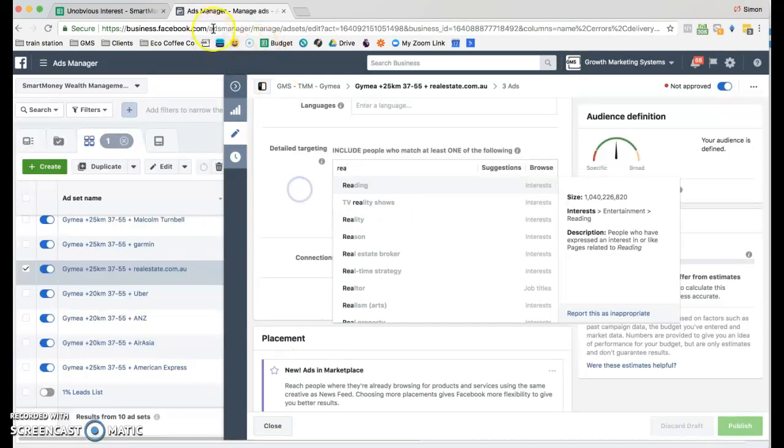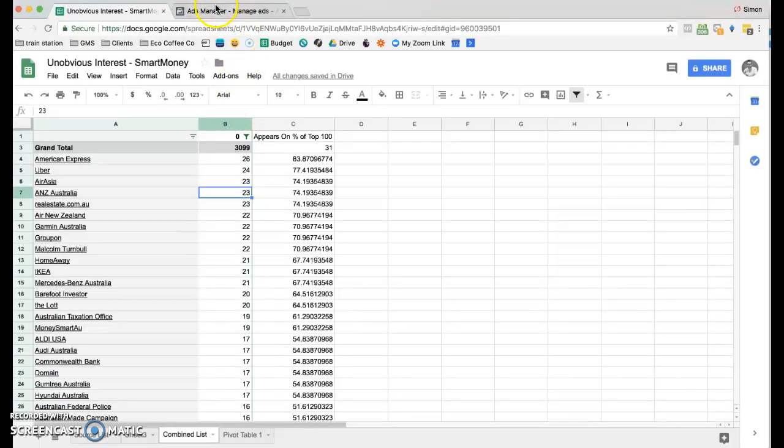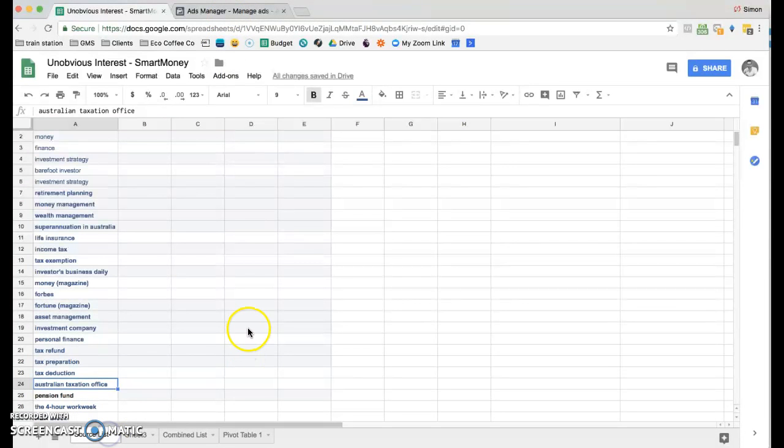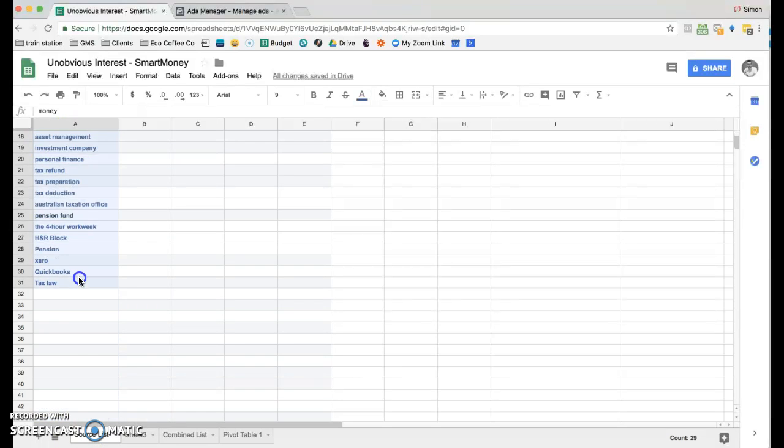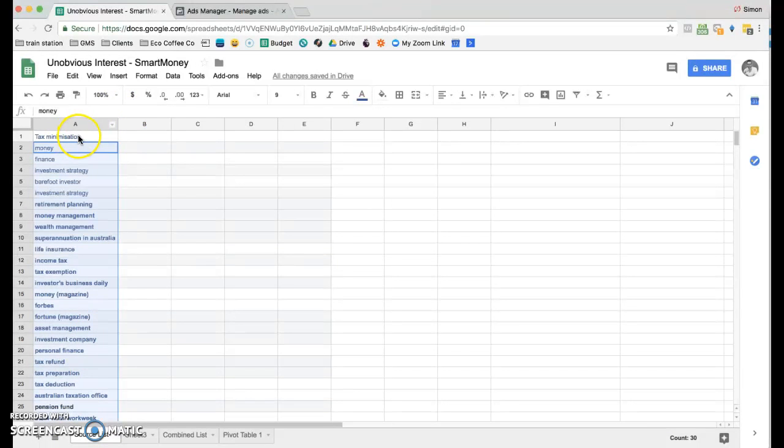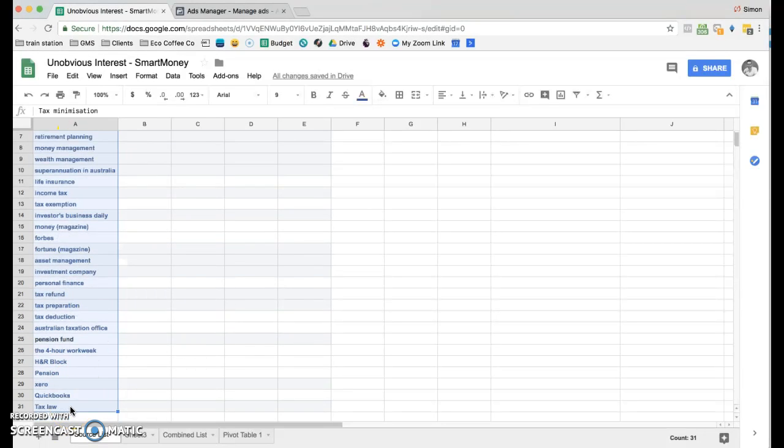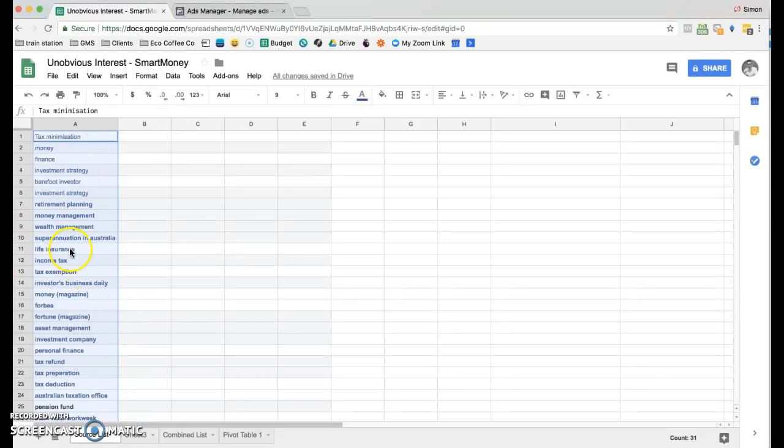I would like to see how that looks, and if that produces any cheaper leads, finding these unobvious interests. The positive there is we can deliver our ads a lot cheaper, because anyone who's in the same space or targeting anything around tax minimization, or any competitors, they're probably all going to be using at least one of these. So rather than using all these in our interest targeting, we can find the unobvious interest that would most likely be the same people, but deliver the ad a lot cheaper, and in theory give us a cheaper cost per lead, cost per return.